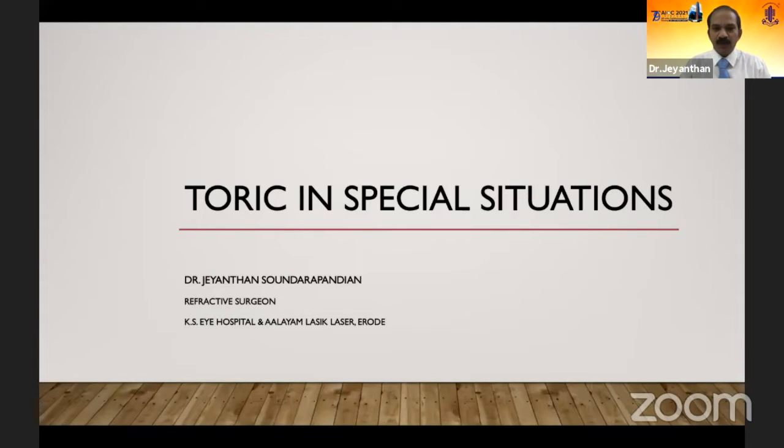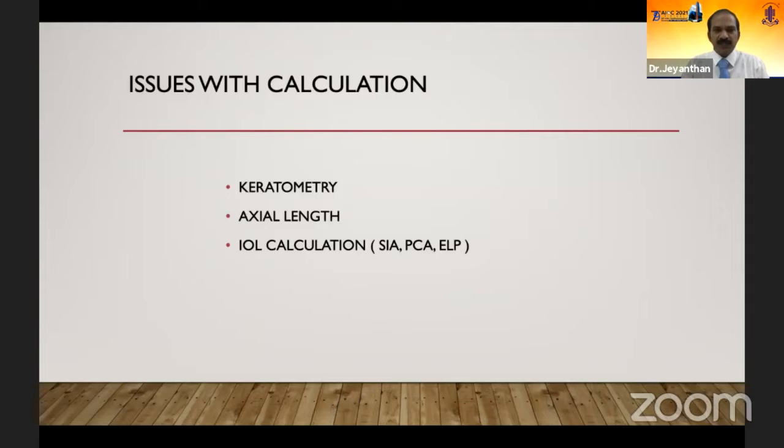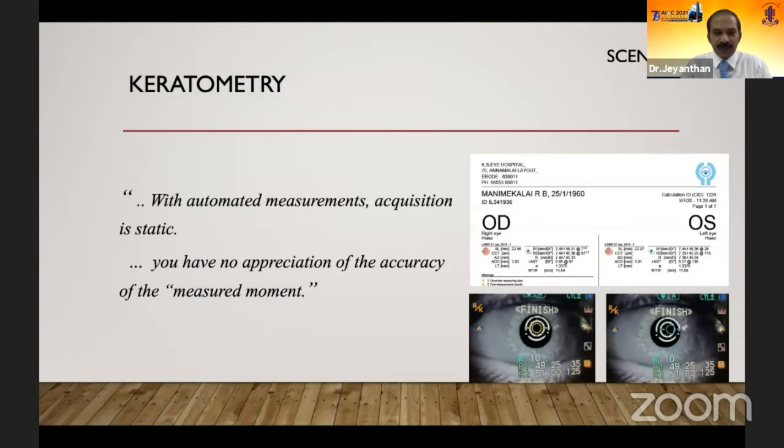So my talk will be on toric IOLs in special situations. When I say special situations, in the context of a toric IOL, you will either have an issue with calculation or an issue with implantation. To start with, the issues in calculation could be at the keratometry, axial length, or IOL calculation point. So the first one is the keratometry.